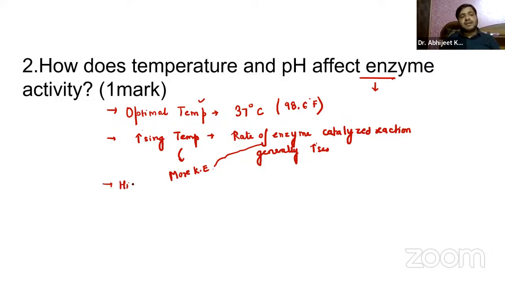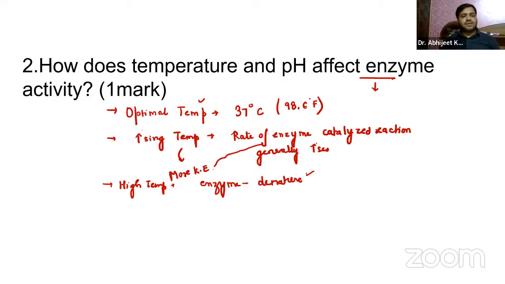Now, when I say high temperature, guys, you should remember that if the temperature exceeds the optimal range, what will happen? The enzyme becomes denatured, right? Denaturation involves the loss of the enzyme's three-dimensional structure, which is crucial for the activity of the enzyme. That means there is a decrease or complete loss of enzyme activity.